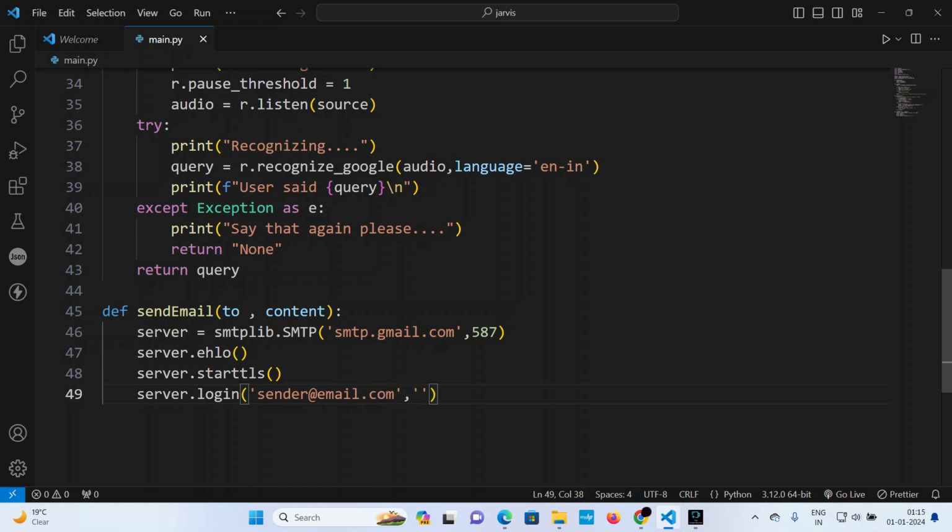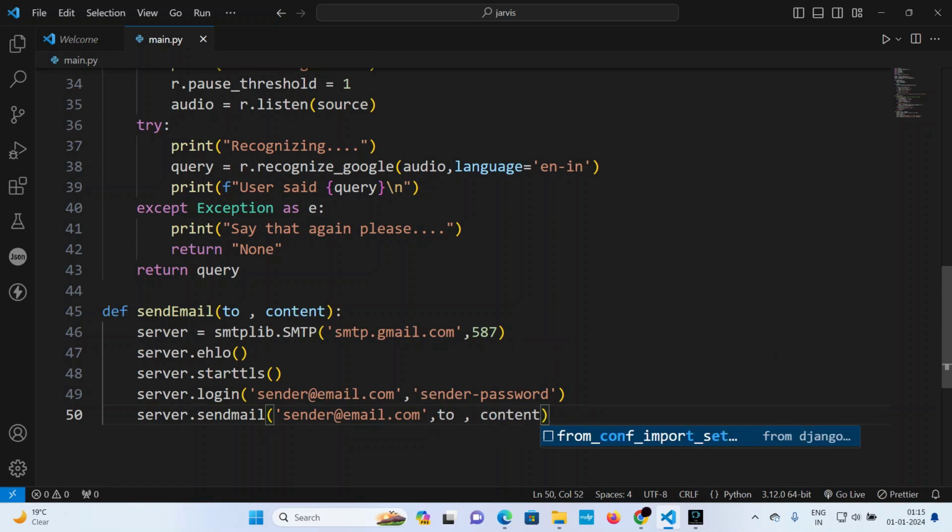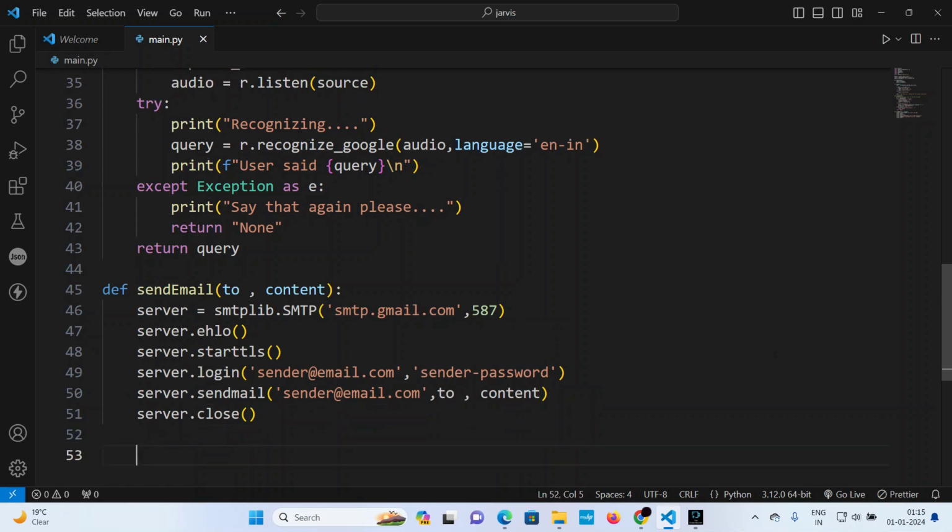I'm not saying the password here, so let's say sender password. Okay. Another one is server dot sendmail. That is obviously going to be the sender email, and it will take the recipient and the content. After that I'll close it, server dot close, like that. Good, good, good.